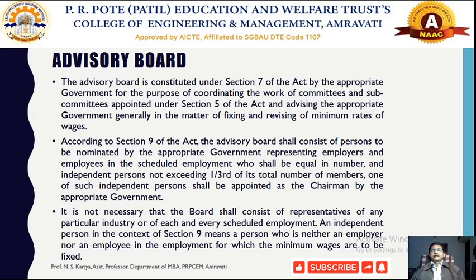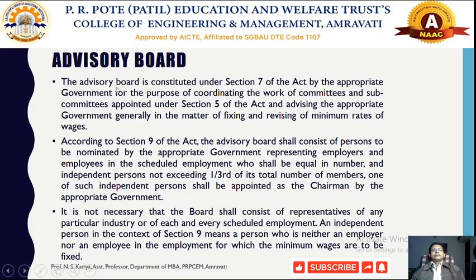The next is called the advisory board. Now this advisory board primarily consists of persons nominated by the appropriate government representing the employers and employees of the scheduled employment, in equal number, not exceeding 1/3 of its total members, and one independent person can be chosen as chairman by the appropriate government. So that committee can be constituted, and it should be operated under the control of the advisory board.